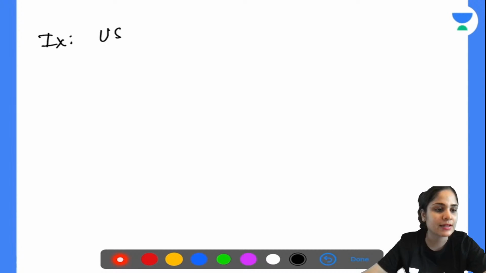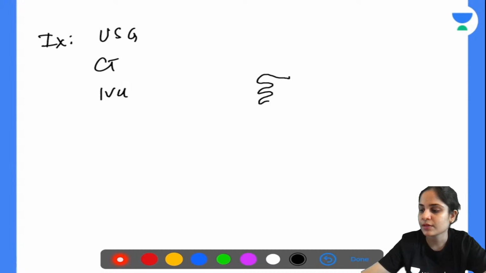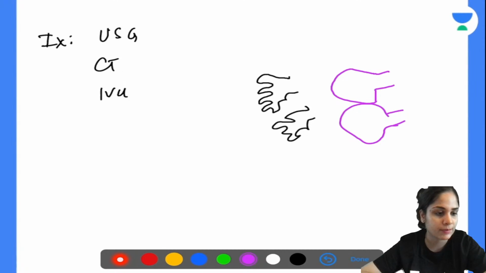Okay, anything else that you can do? Some more formal and better investigations, you can do a CT scan. CT scan can help you diagnose it. You can also do an IVU. In an IVU, if you look at the normal calyces, they will have a nice pattern like this. But in case of hydronephrosis, you see that there is effacement of the calyces, so they become rounded and distended like this, and they lose their normal pattern. So that is all the ways that you can diagnose a hydronephrosis.